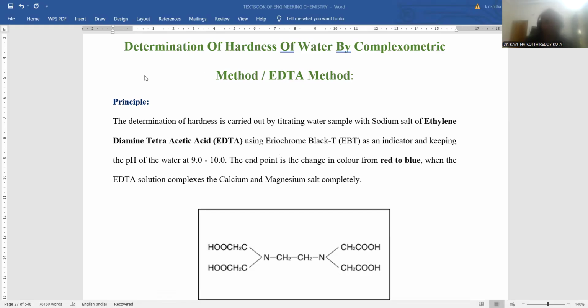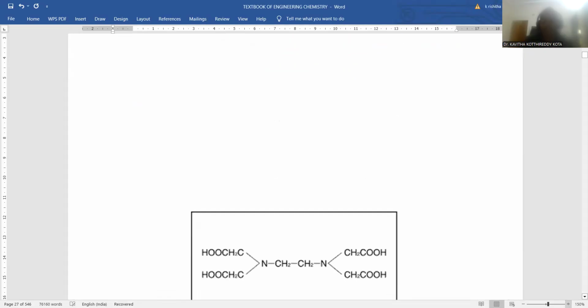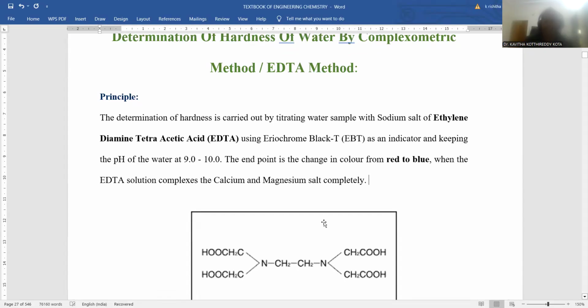So the topic for the day will be determination of hardness of water by the complexometric method, that is the EDTA method. This concept is taken from the textbook of engineering chemistry authored by Dr. Kavita Kothireddy Kota, available at Amazon. So let me go with determination of hardness of water by complexometric method, EDTA method. It is a very essential question which is given in the examination as an essay type question.